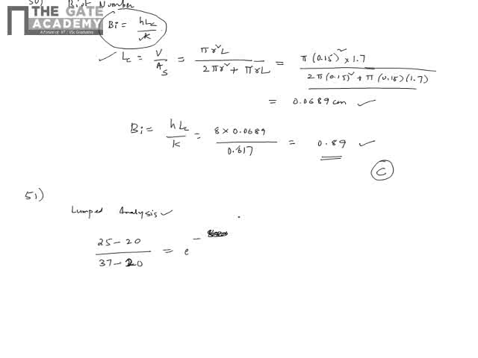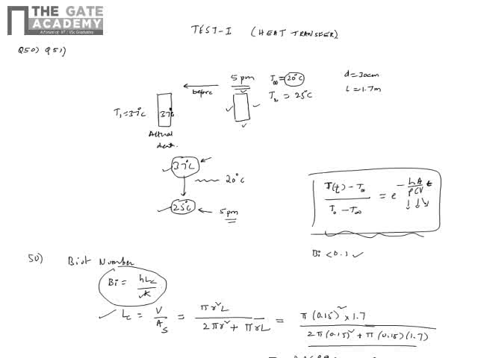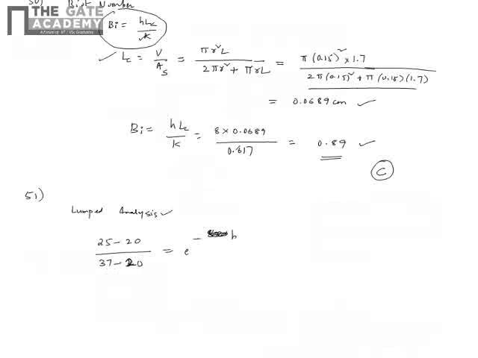Let me write HA by rho Cv as B and calculate B separately, otherwise having everything in one place will cause problems.